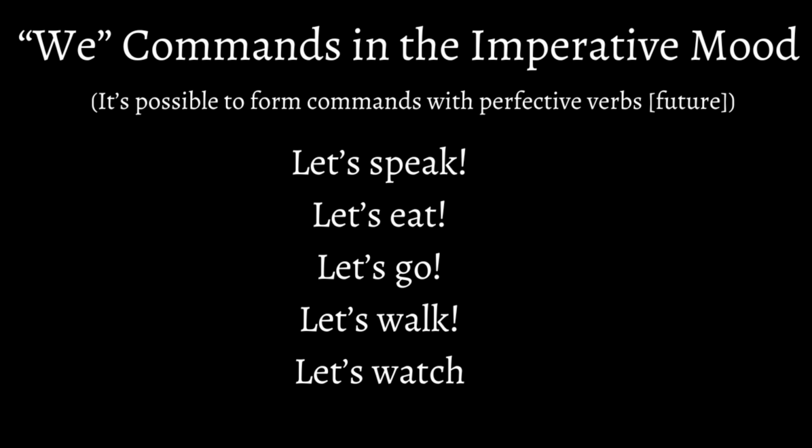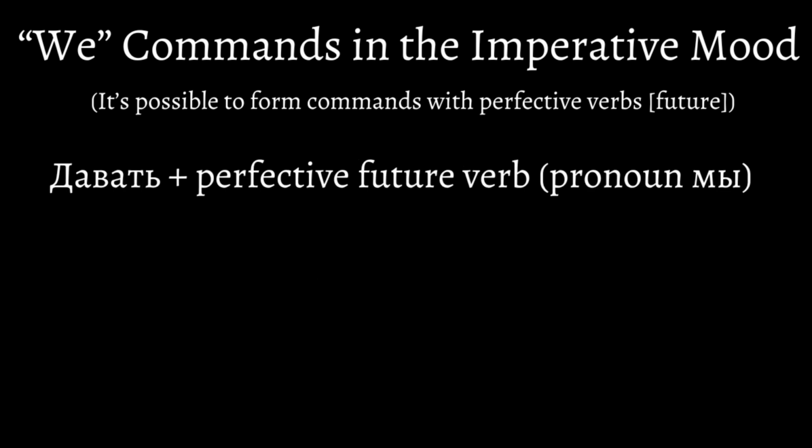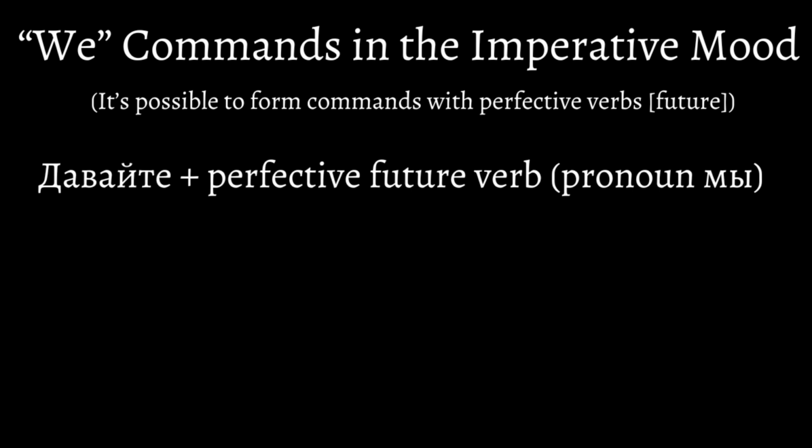In Russian, to form a we command, we have to rely on the verb давать and the verb from the perfective future, which is what I meant when I said that commands can be made with perfective verbs. In the case of we commands, perfective verbs are needed, but the action of let's will always be done in the future. All we have to do is modify давать into давайте and add a perfective verb in the мы pronoun in the future. Давайте is grammatically the same as the we command for the verb, but in the context of we commands, it acts as the word let's.